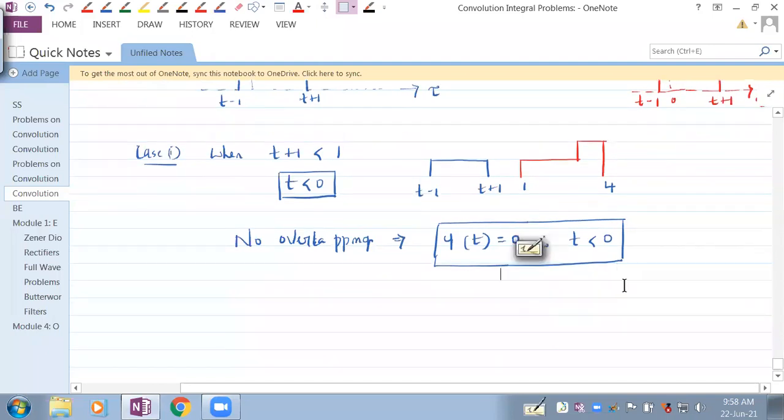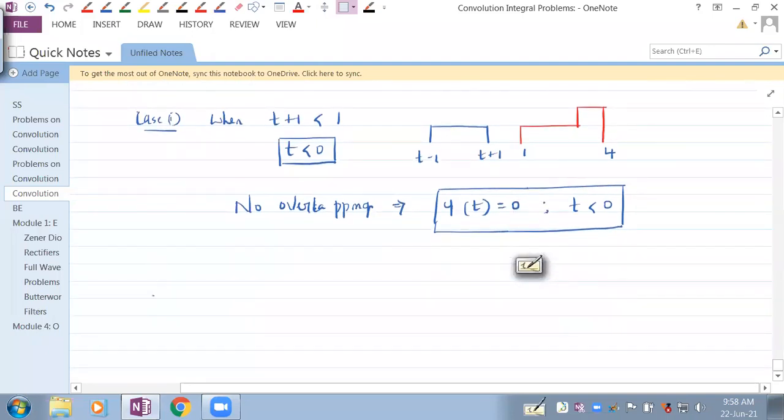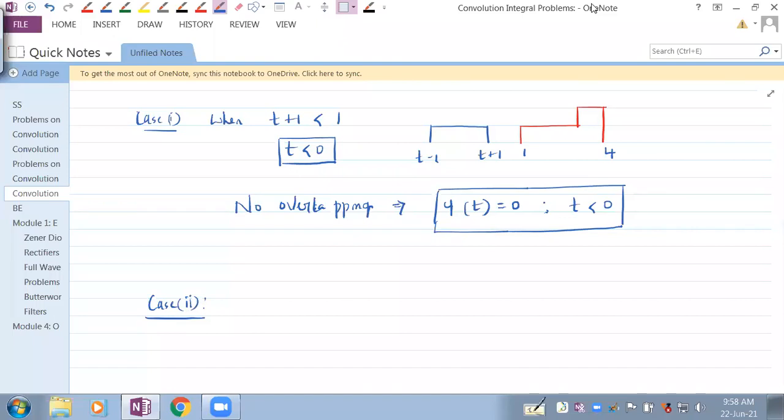Now, can you give me case 2? Case 2. Let me first sketch that. One, this is 3, this is 4.